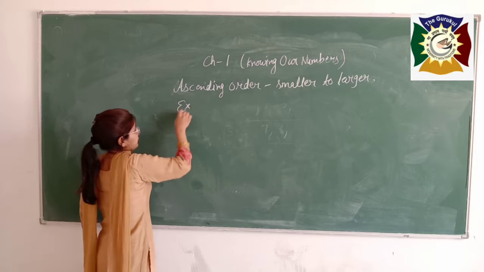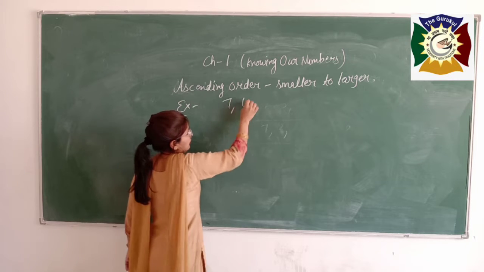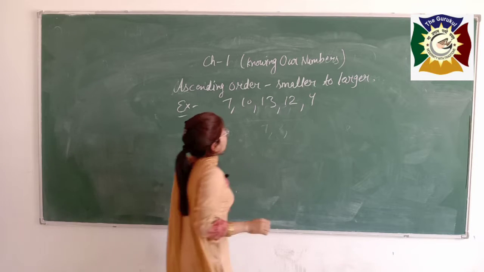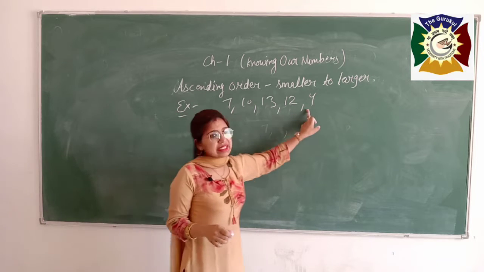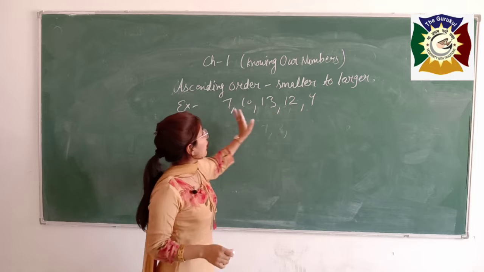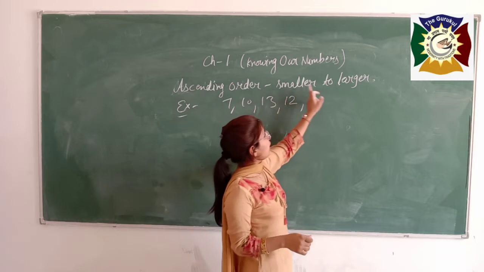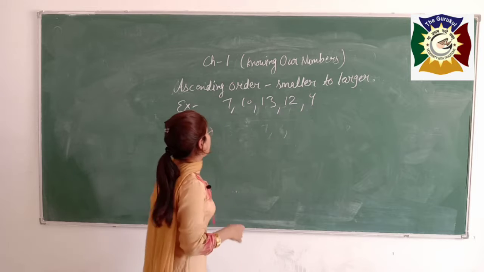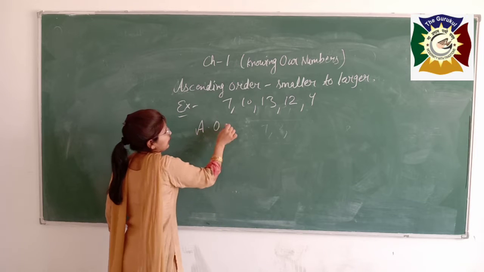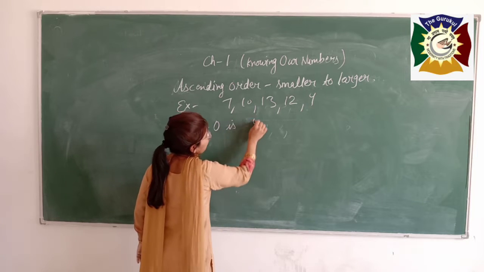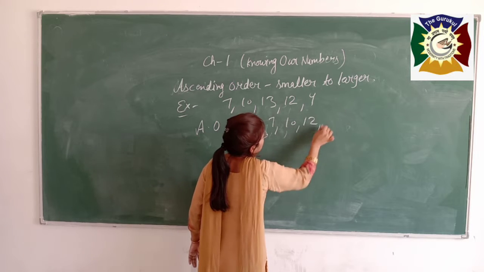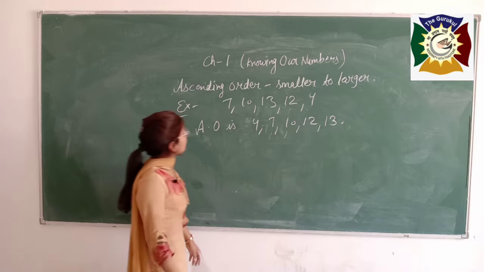Numbers are given to you: 7, 10, 13, 12, 4, and you want to arrange these numbers in ascending order. Then you have to go from smaller to larger. Here the smallest number is 4. So ascending order is 4, then 7, 10, 12 and 13.